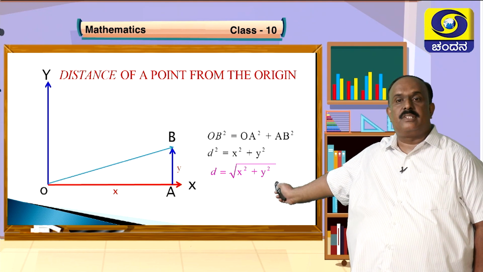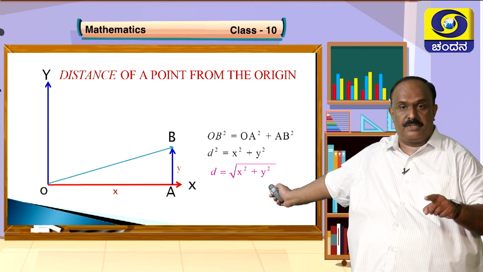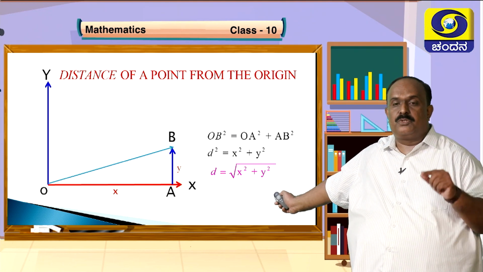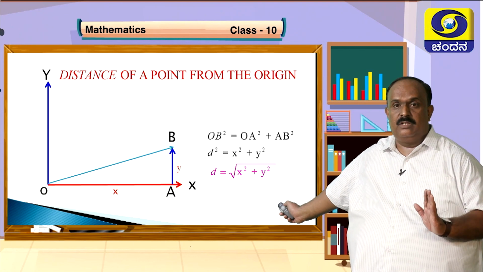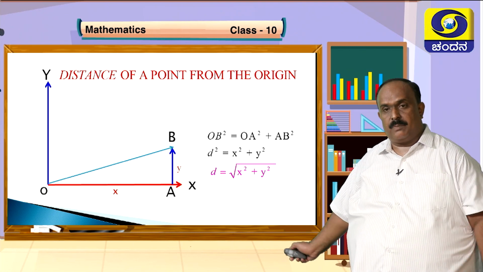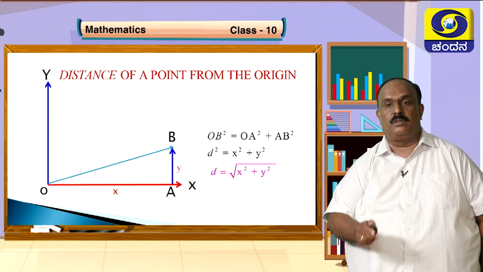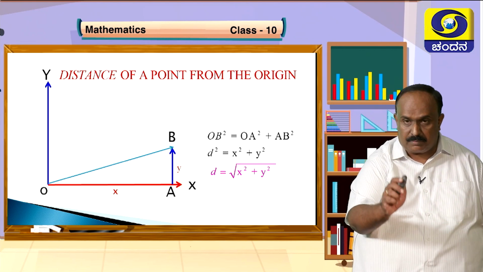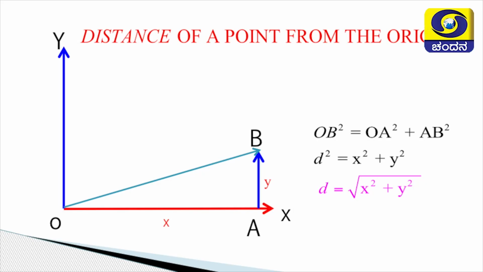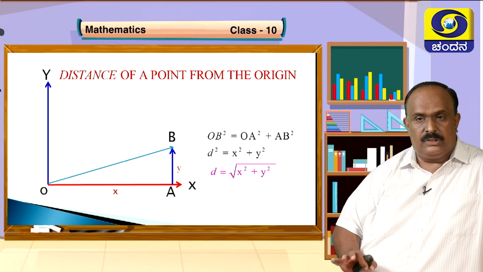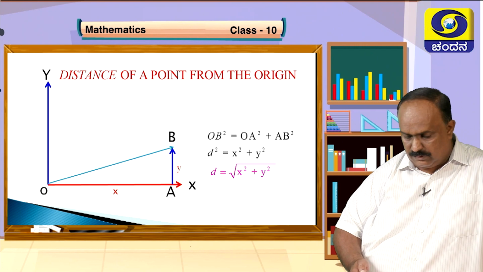So let the distance between O and B be represented by the small letter d. So d square is equal to x square plus y square. So d is root of x square plus y square. This is a formula. Please note this formula. Take the heading: distance of a point from the origin is given by d equal to root of x square plus y square. Did you take that? Shall we pass on?